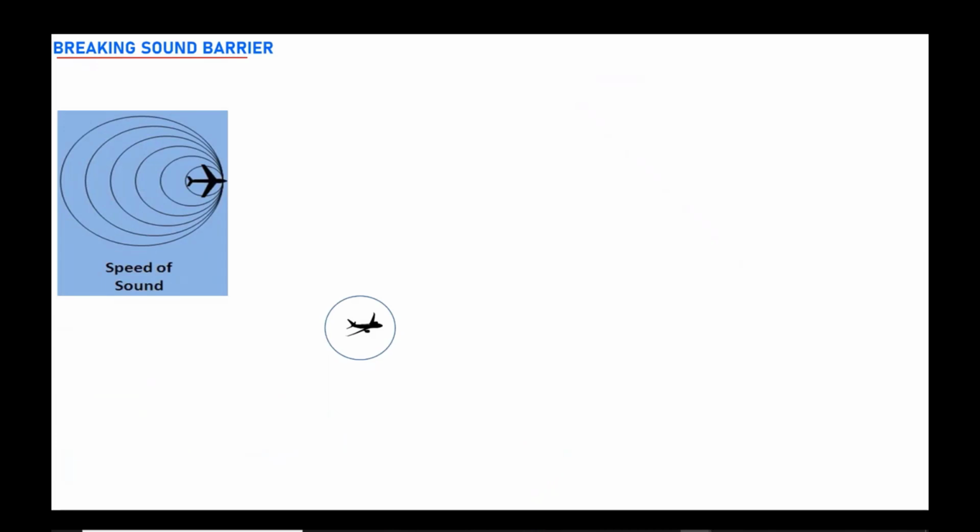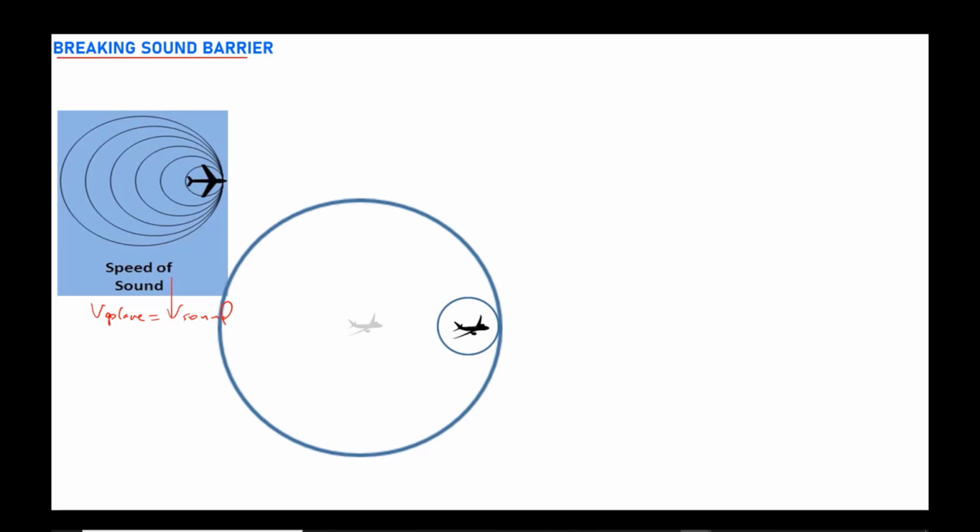And if the airplane flies at a speed equal to the speed of sound, that is, v airplane is equal to v sound in this case. Again, assume that this airplane first releases a compression, which is a wavefront. As the airplane moves to the right, this compression also expands in all directions. But this time the airplane is moving faster, and when it releases a second compression, as you see, at this point at the tip, these compressions and wavefronts coincide.